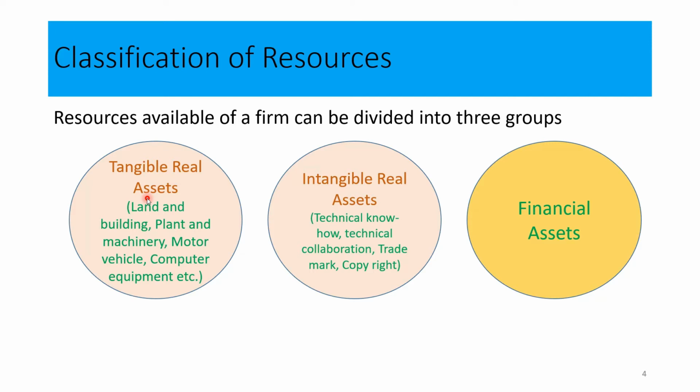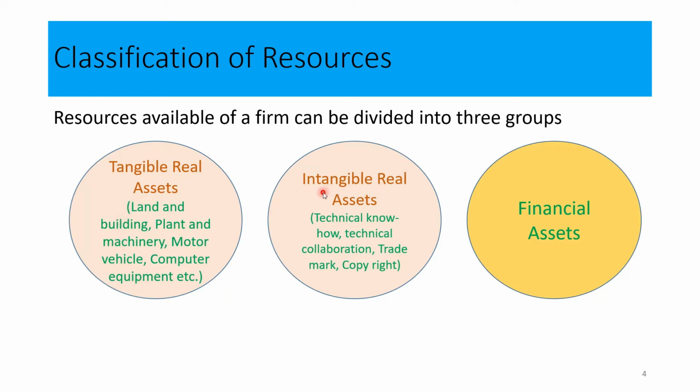So what are the items that we can identify under property, plant, and equipment? Those are land and buildings, plant and machinery, motor vehicles, and computer equipment. These types of items under property, plant, and equipment can be called tangible real assets. In other words, these are the examples of tangible real assets.